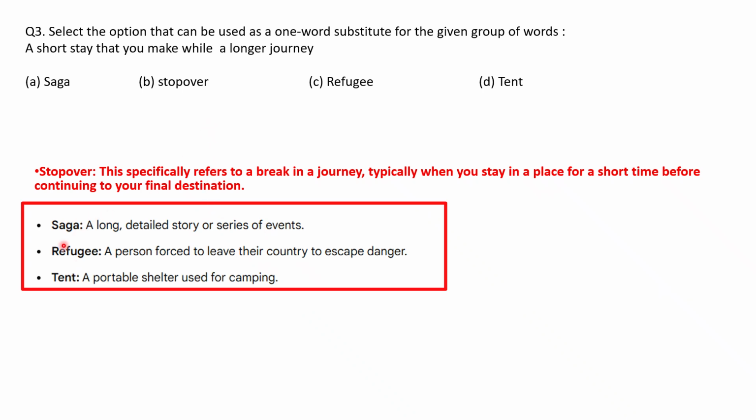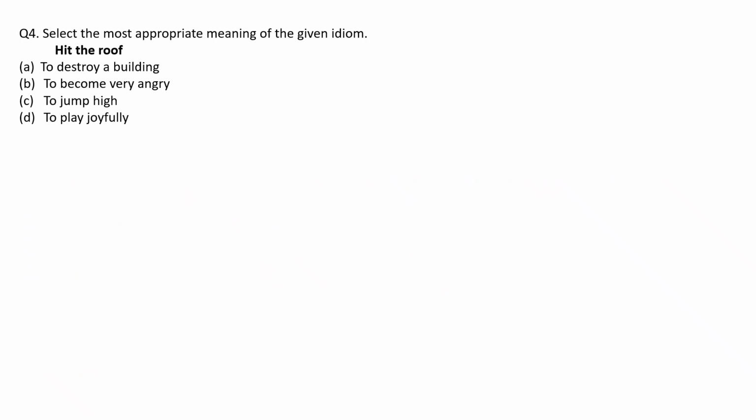But let's see the meaning of the other words also. Saga means a long detailed story or series of events. Refugee means a person forced to leave their country to escape danger. Tent means a portable shelter used for camping. So the answer is option B.